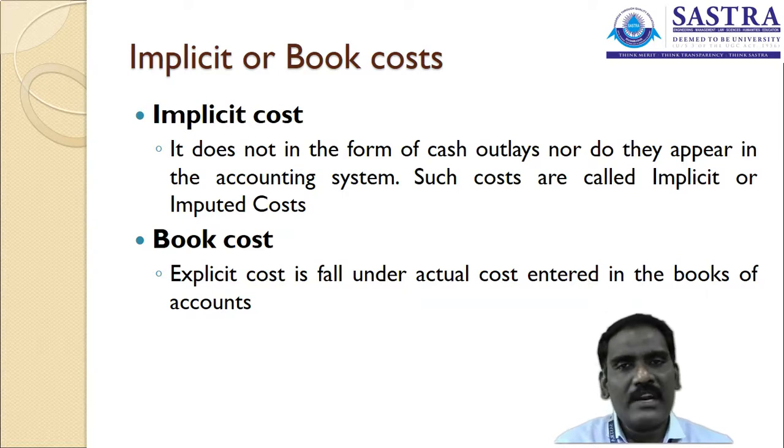But I have not rented this property, I am using it. So what I have calculated, the 60,000 rupees, I have spent for using this particular property. This particular cost, we call it an imputed cost. It's an implicit cost which is not directly expressed, but we are calculating that particular cost. We call it an implicit cost.